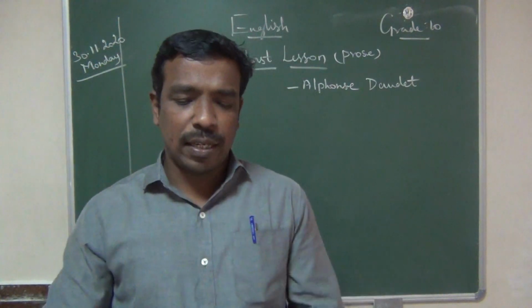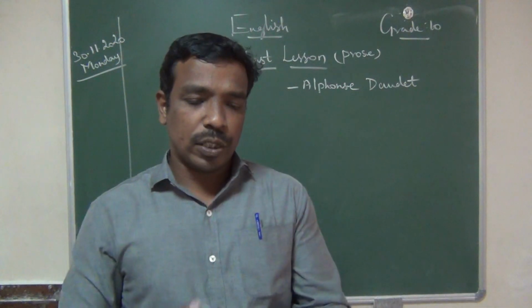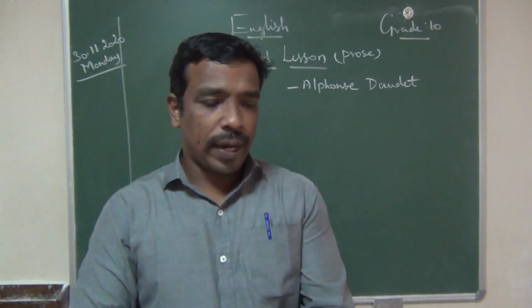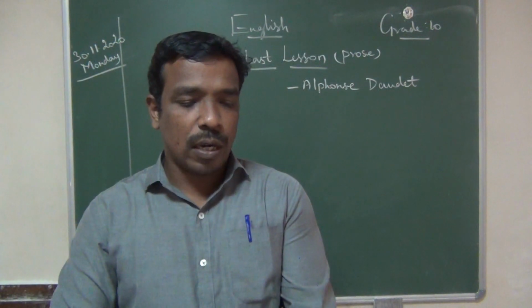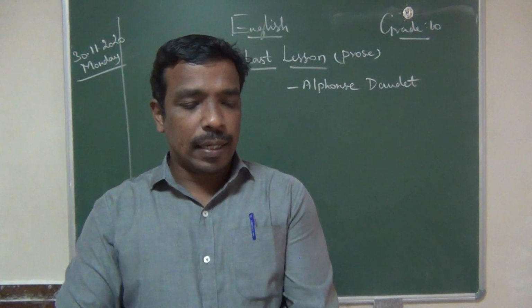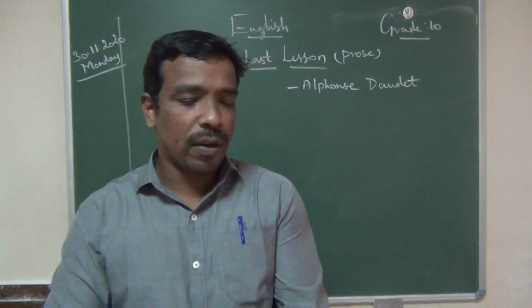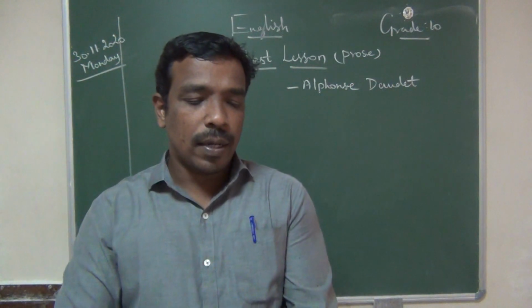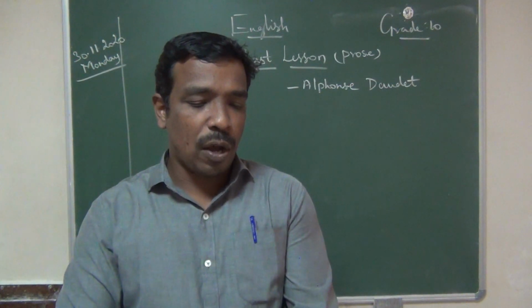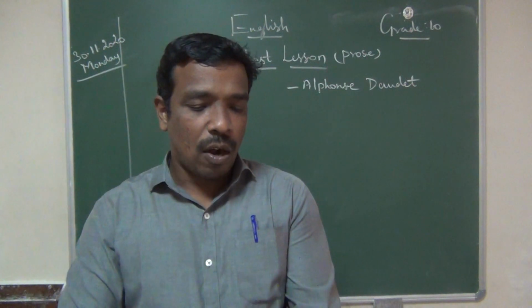So all of you take the textbook. Already I said about this author's introduction. Alphonse Daudet was a French novelist and short story writer. This lesson, The Last Lesson, is set in the days of the Franco-Prussian War. France was defeated by Prussia, led by Bismarck. Prussia then consisted of what now are the nations of Germany, Poland, and parts of Austria.